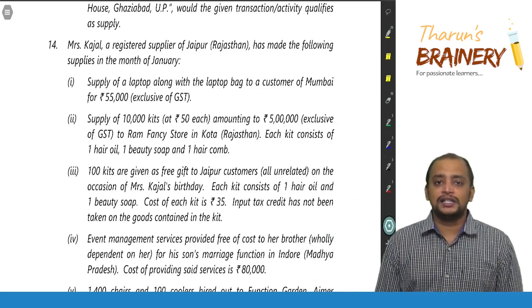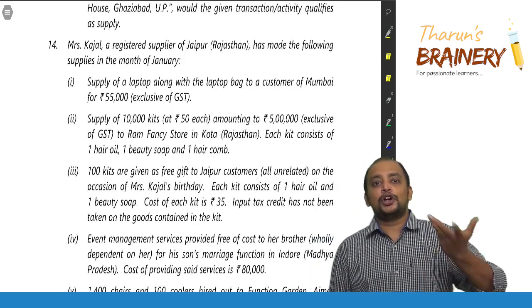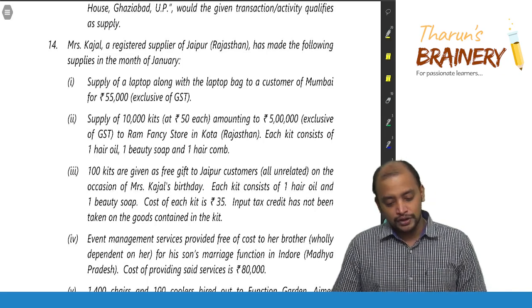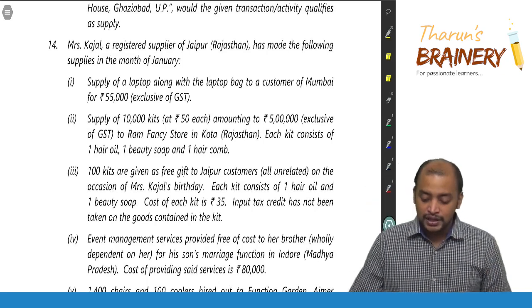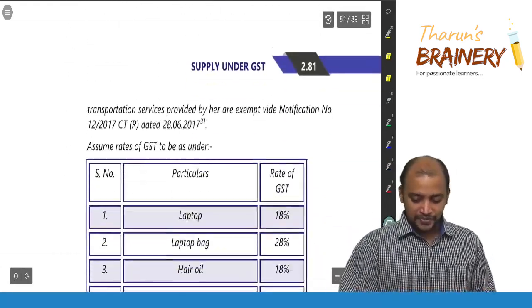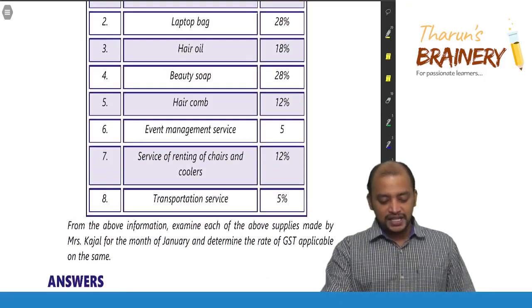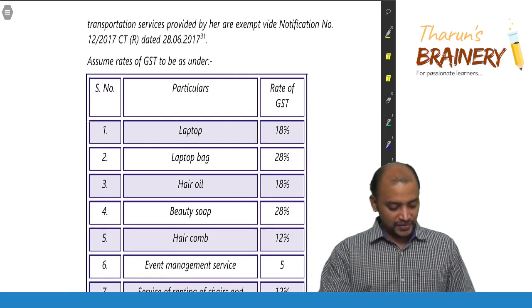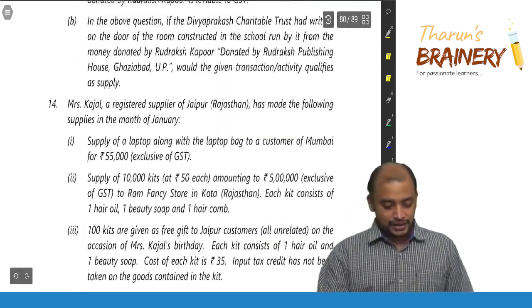Usually whenever they sell the laptop, they will also be giving the laptop bag, and laptop bag they will not be selling separately. So therefore it will be coming under naturally bundled in the ordinary course of business. So whatever is the rate of GST applicable to the laptop, that should be taken. Okay, so that is the logic. If it is considered as naturally bundled. If it is considered as not naturally bundled, we will take the highest rate.